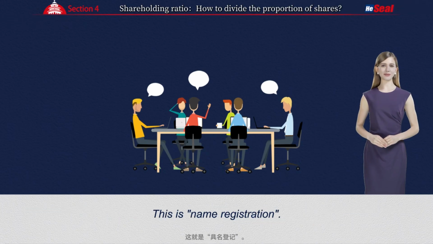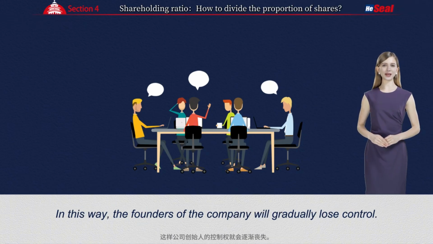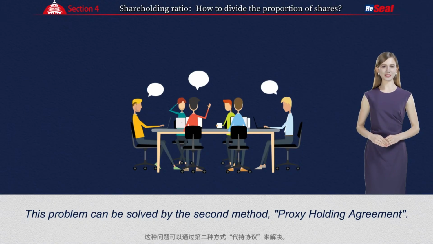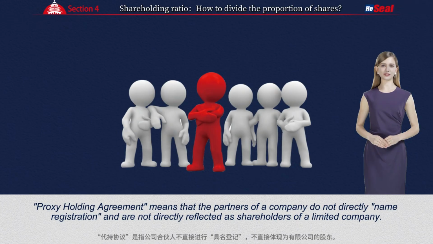This is name registration. However, many founders worry that the increase in partners in the future will gradually dilute their own shares. In this way, the founders of the company will gradually lose control. This problem can be solved by the second method, proxy holding agreement. Proxy holding agreement means that the partners of a company do not directly name registration and are not directly reflected as shareholders of a limited company.